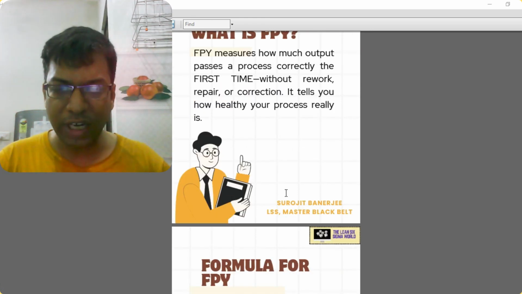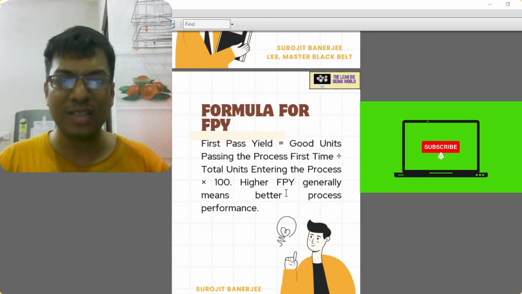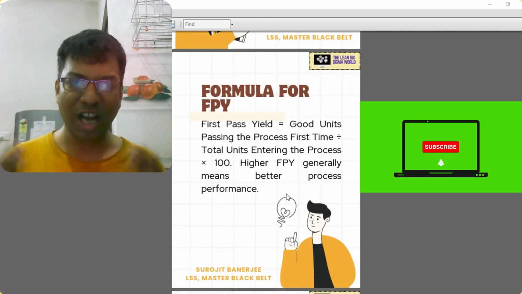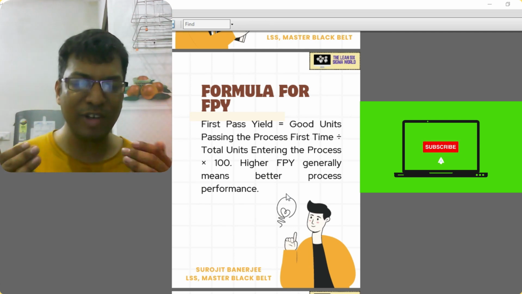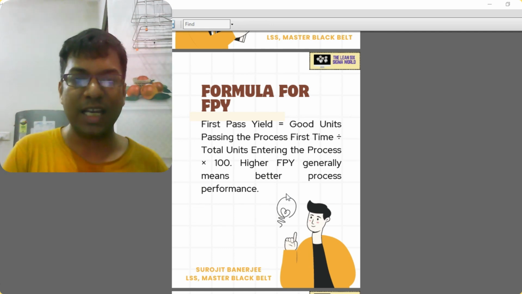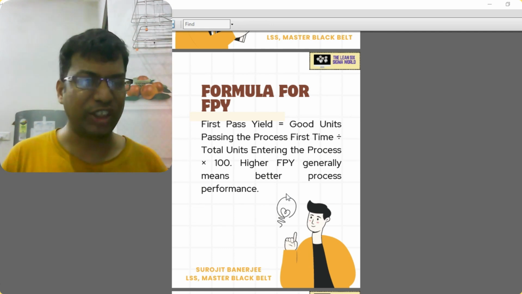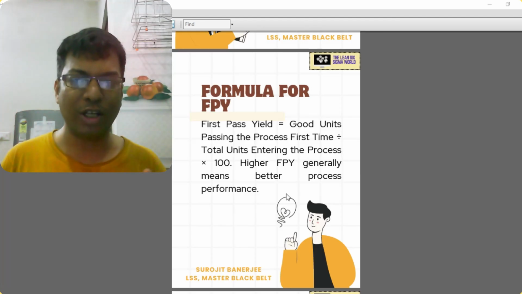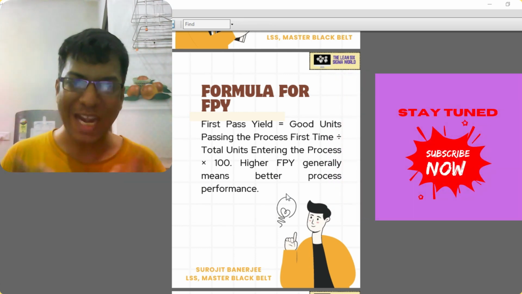Now I am moving into the formula for the first pass yield. So what is the formula? As I have given an example, in the shaft turning machine, you are passing 50 shafts for today, and 48 shafts have come out correctly without any rework or correction. So your first pass yield is 48 divided by 50, which is equal to 96%. It is not 100% or 98%. It is only 96%, because 48 divided by 50 is equal to 96%. So that is your first pass yield.